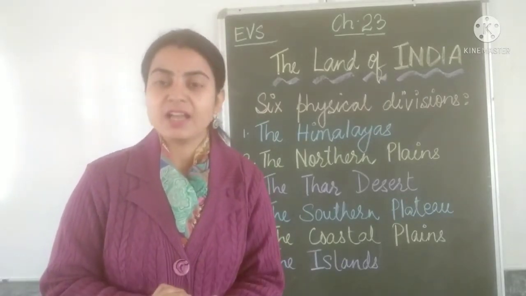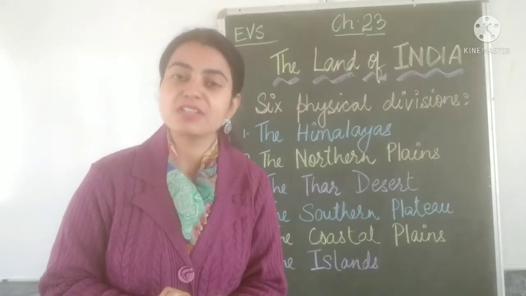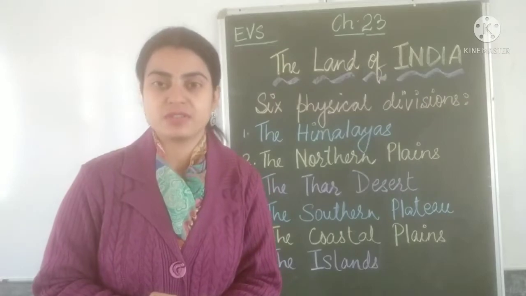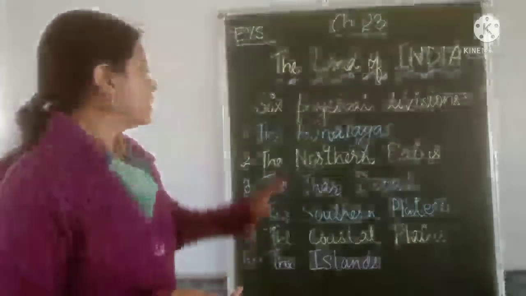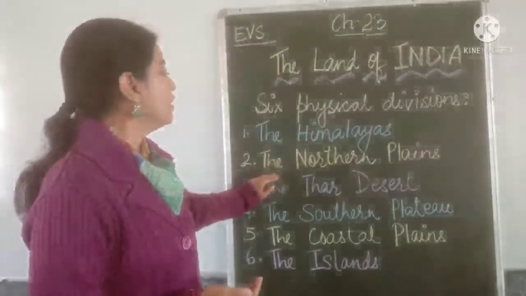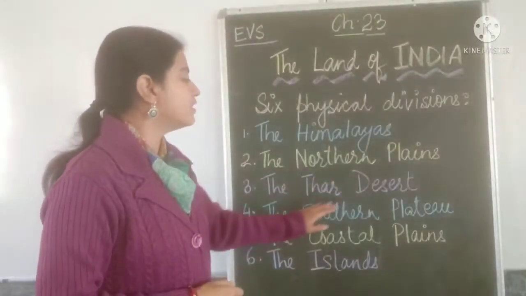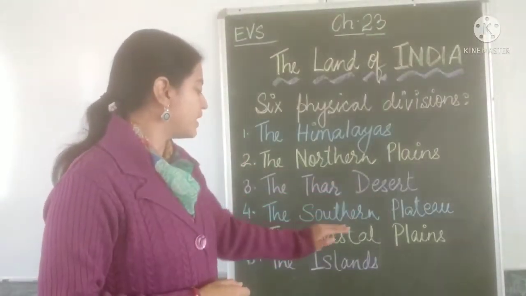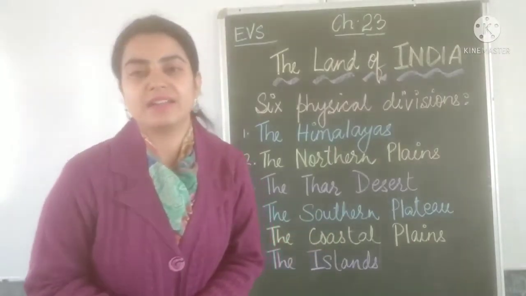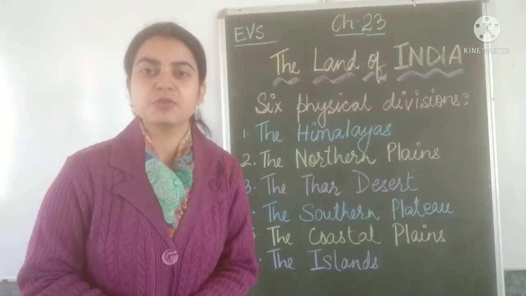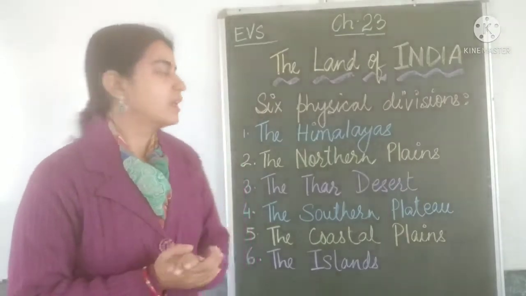So in India, there are 6 important physical or geographical divisions. They are namely the Himalayas, the northern plains, the Thar desert, the southern plateau, the coastal plains and the islands. I will now be explaining each physical division to you in short.